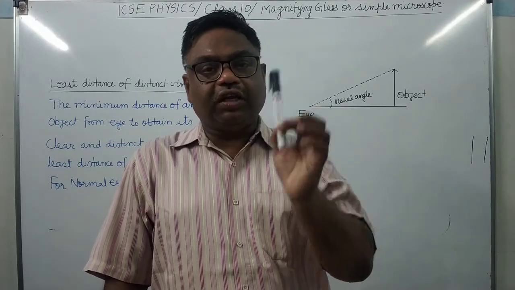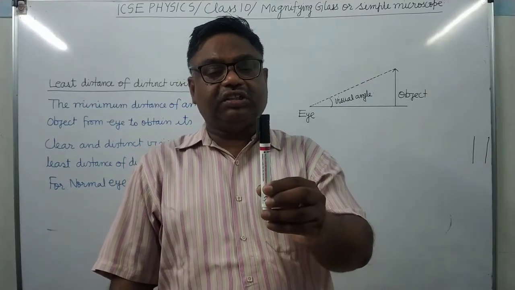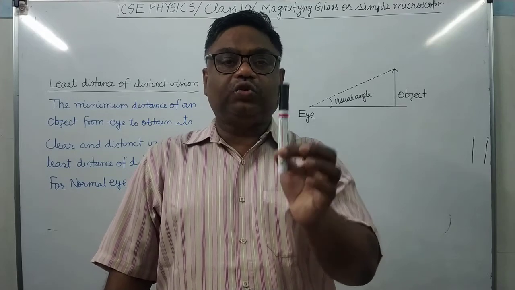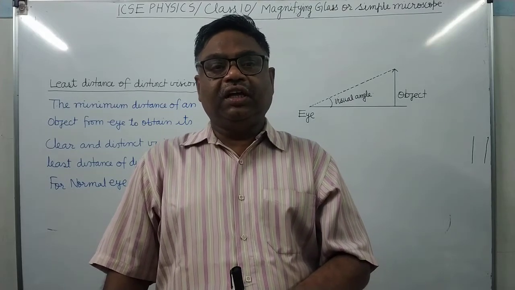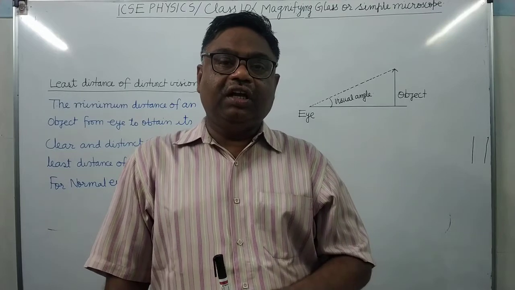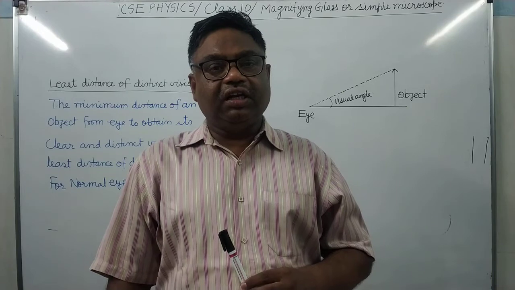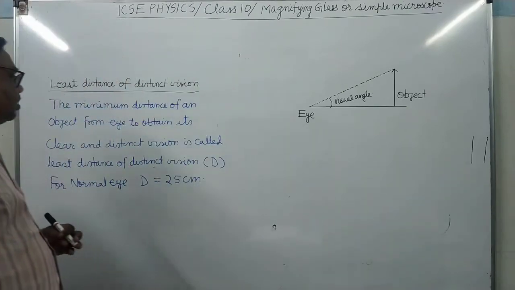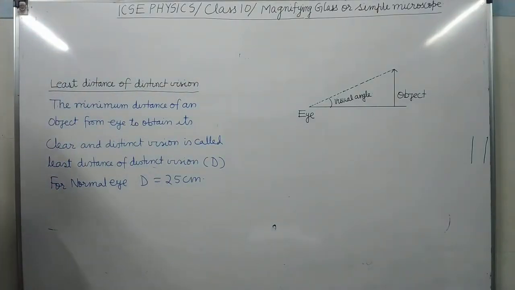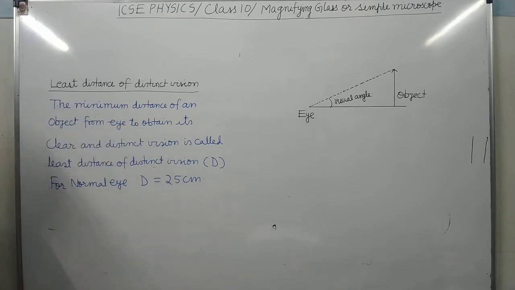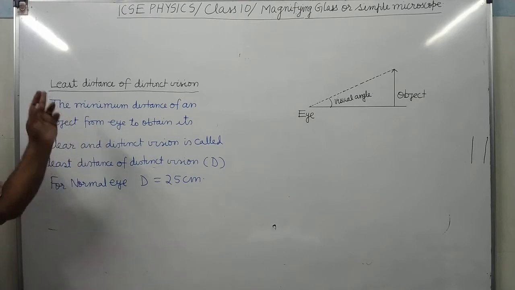at a distance between your eye and the object of at least 25 centimeter. It's clear. That distance is known as the least distance of distinct vision for the normal eye. That is called the least distance of distinct vision. What is the least distance of distinct vision? The minimum distance of an object from the eye at which it can be observed clearly and distinctly.